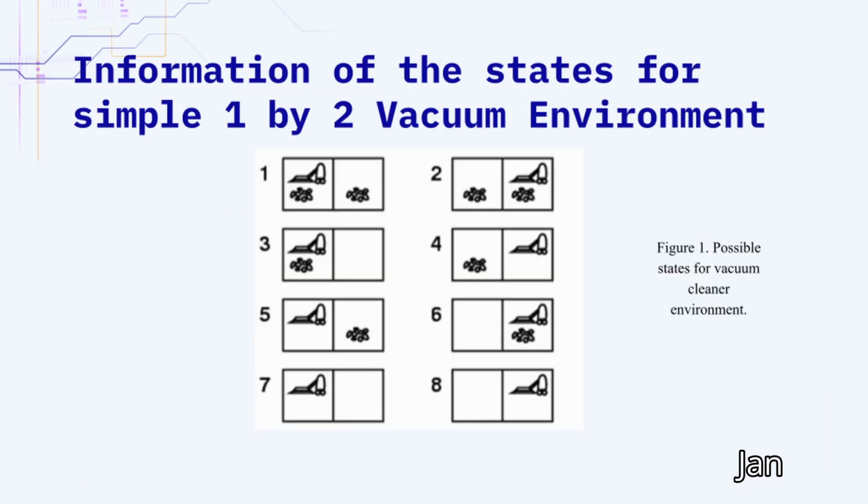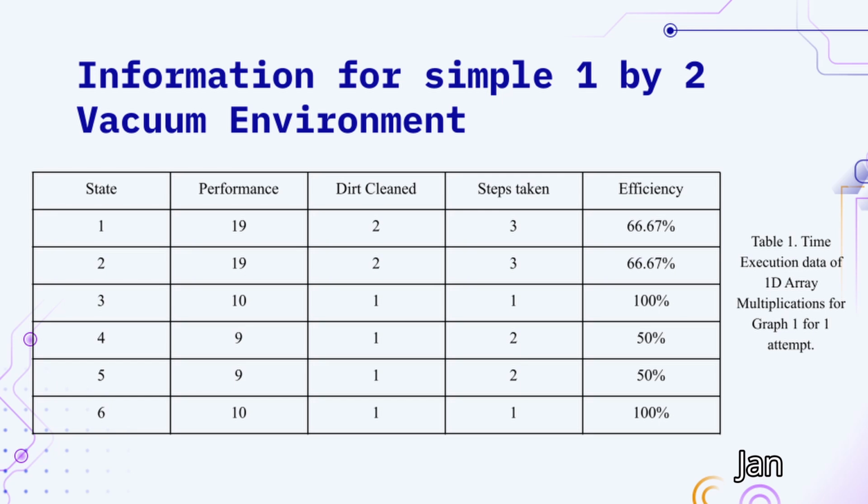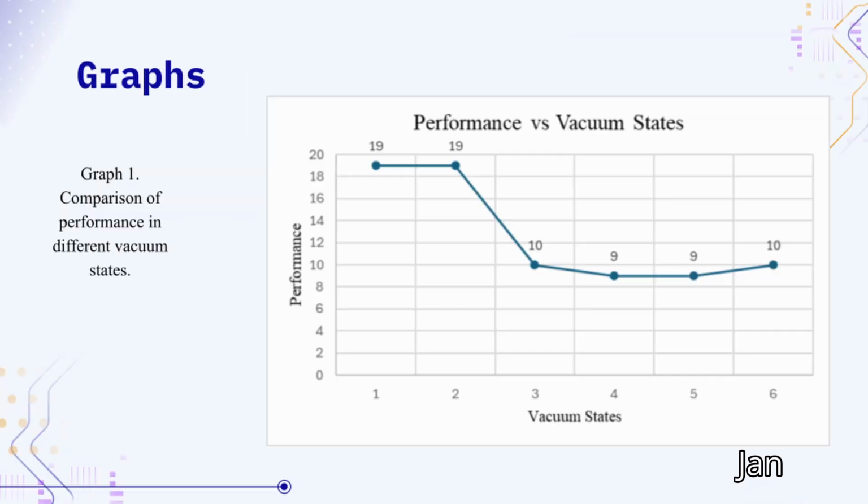Information. For the simple 1x2 vacuum environment, these were the cases, which are the possible states for a vacuum cleaner environment of 2 boxes. Here we can see all the values obtained in the table, but we're going to move on to the graphs to have a better viewpoint.